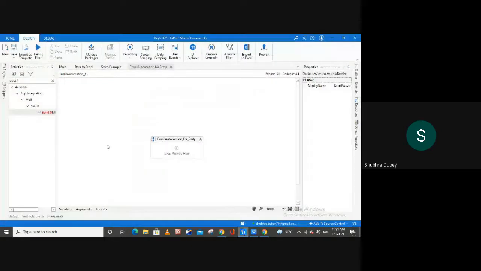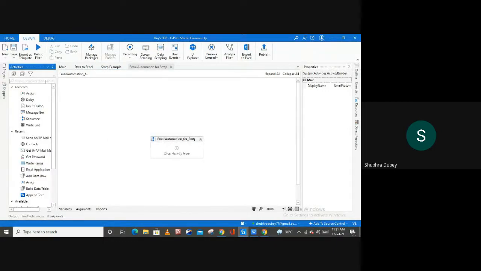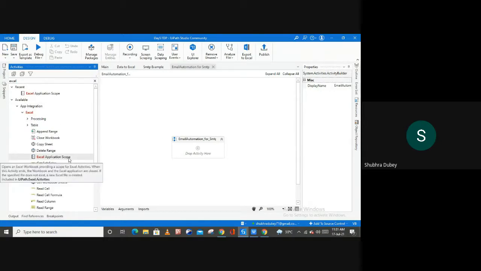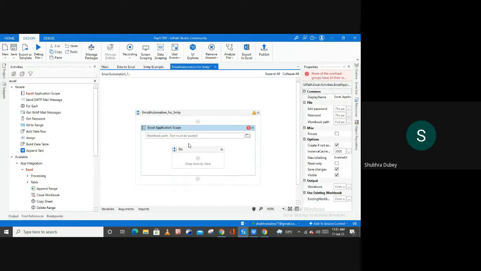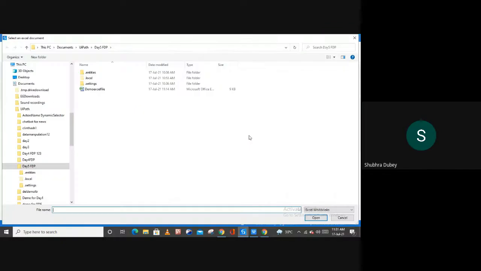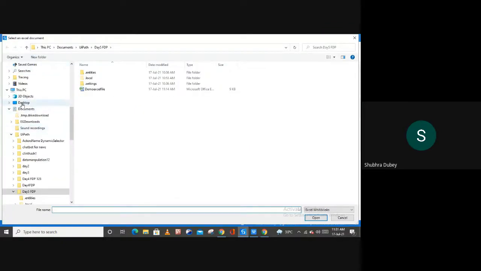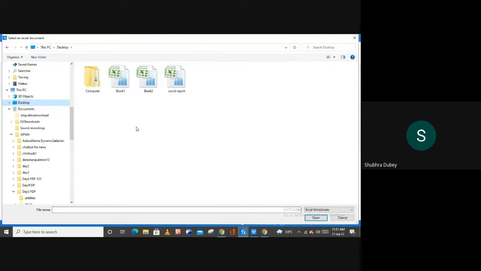Let me open my Studio from here. And now the very first thing is that we have to read our Excel file. For this, use Excel application scope. So here we have Excel application scope with us, right? And inside of this Excel application scope, indicate your sheet. So my sheet is on my desktop. So let me indicate it.